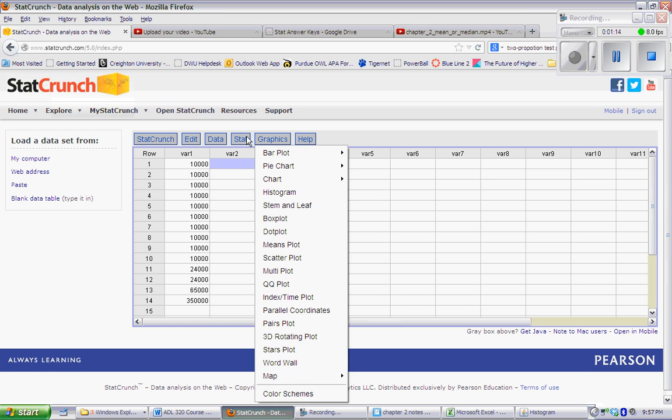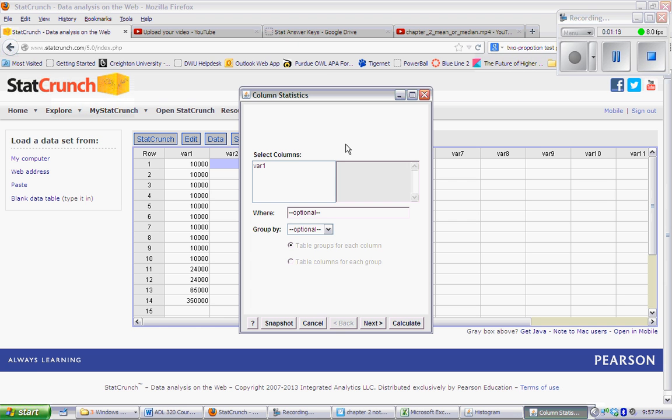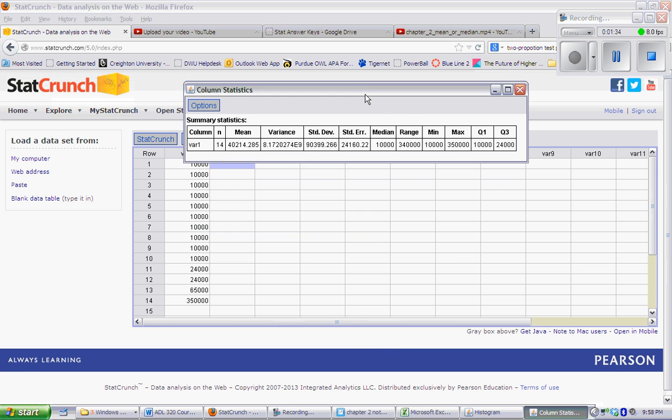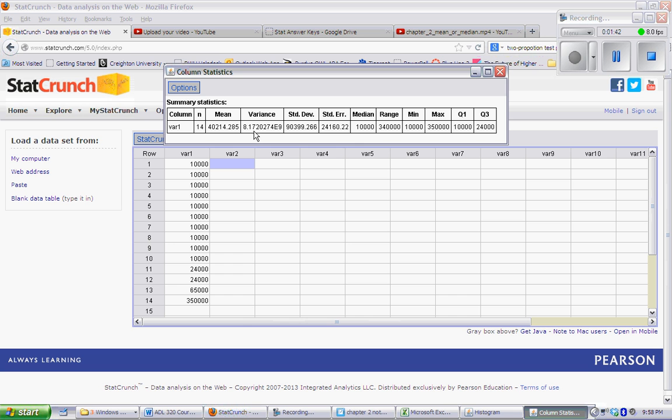So let's go ahead and look at our stats. We're going to go to summary stats. I'm going to do column statistics, and I'm going to look at the first row of variables. Now, I just want to look at mean and median, but it's going to give me all of these, so we'll look at all of it. I'm going to calculate. So let's look at our mean compared to our median. Our mean salary is actually $40,214. Our median is only $10,000. Notice how our mean looks nothing like our median.